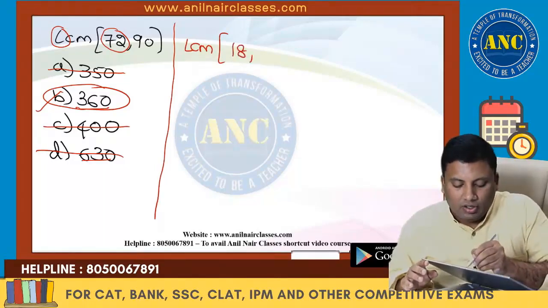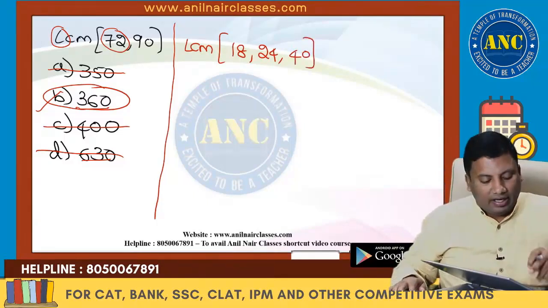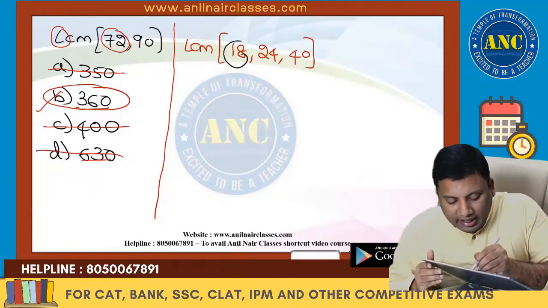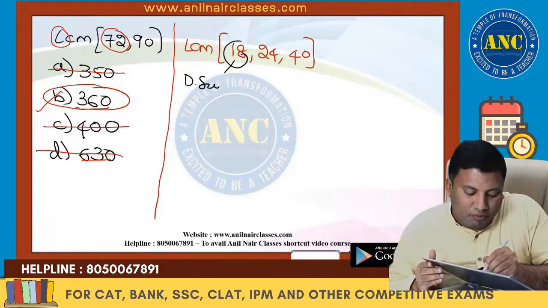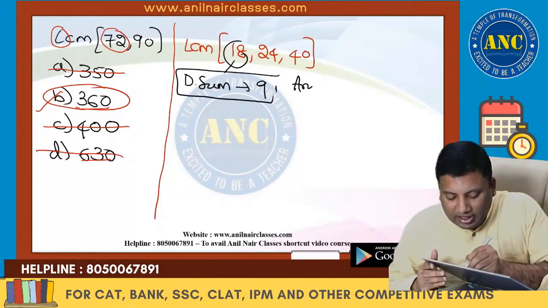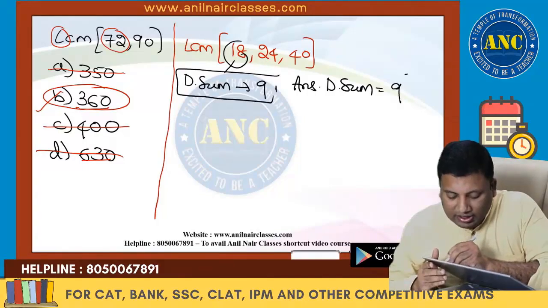18, 24, 40. Now let us check it out. The digital sum of 18 is 9. If one number's digital sum is 9, then the LCM with any other numbers, the answer's digital sum should be 9.